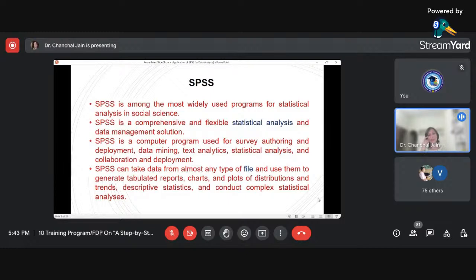The reason why it is most widely used is that it is a mouse driven type of software. Generally it is a click and run type of software. So if I want to perform some type of analysis on the data, I can go to the menu of SPSS wherever that particular tool or statistical test is available. We can explore that, and that way we can apply that particular tool on the data available in that particular file. We do not need to do any coding for SPSS. I think you people also know of the two languages recently named Python and R.